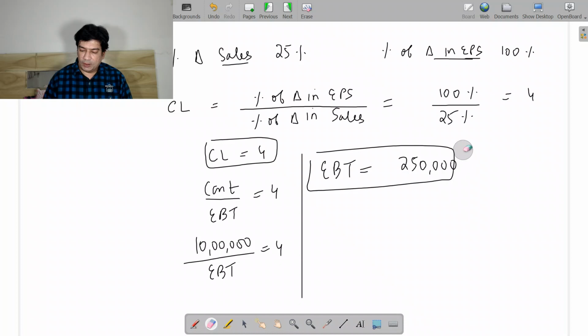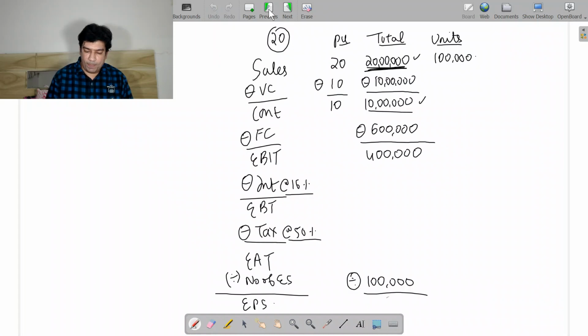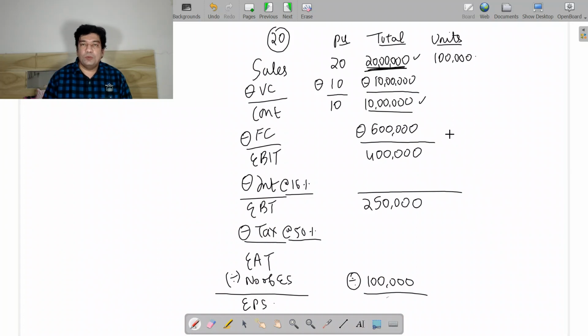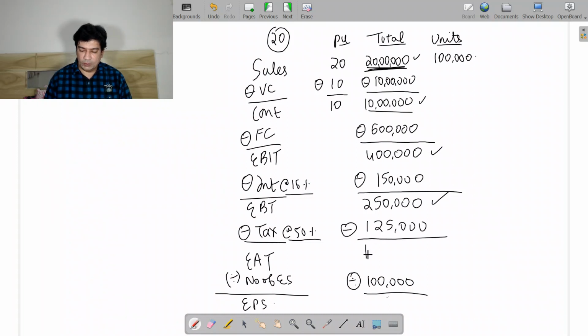So here I will be writing 2,50,000. So from 4 lakh if I subtract 2,50,000, I will be getting 1,50,000 as my interest. So 50% of 2,50,000 is 1,25,000, and 1,25,000 when I divide by 1 lakh, I'm going to get 1.25 as my earning per share.